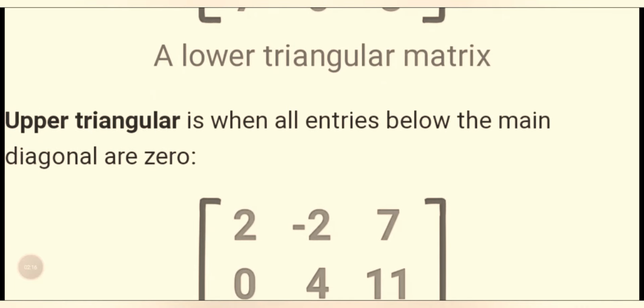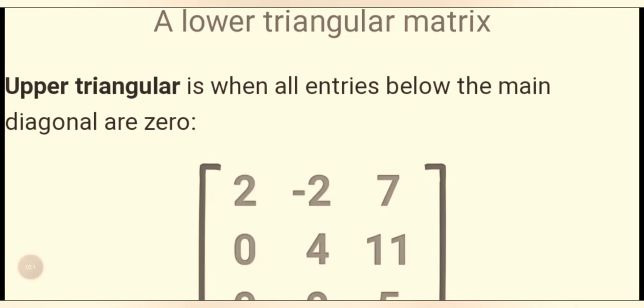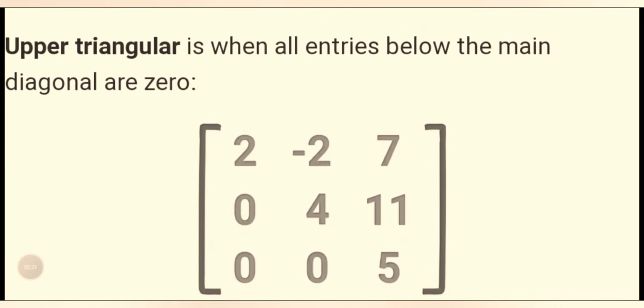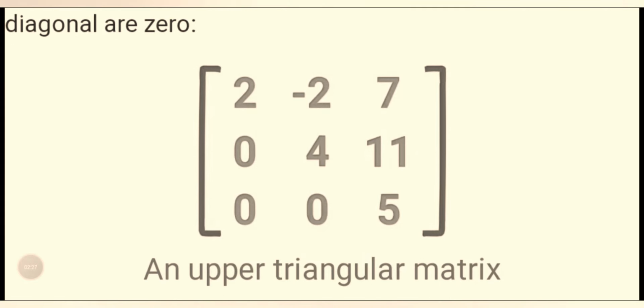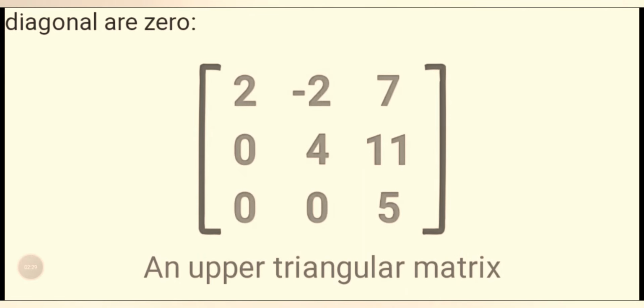The upper triangular matrix is when all the entries below the main diagonal are 0. Above the leading main diagonal the numbers are present and below the values are 0. This is called the upper triangular matrix. This is an example of an upper triangular matrix.